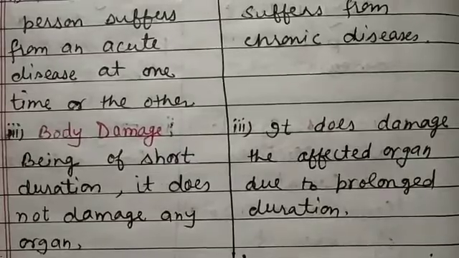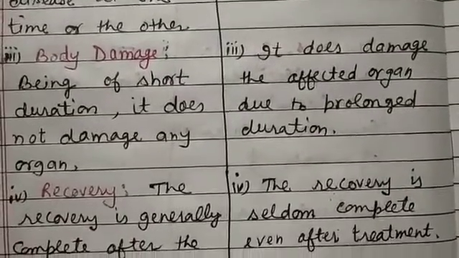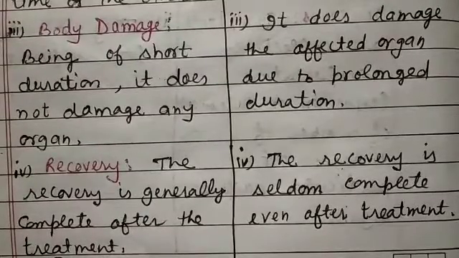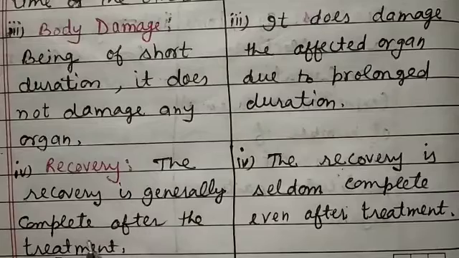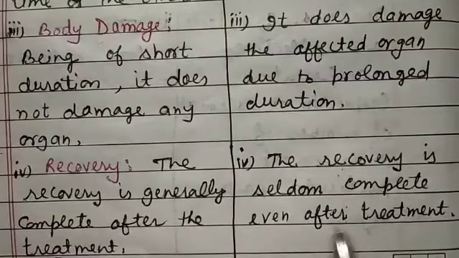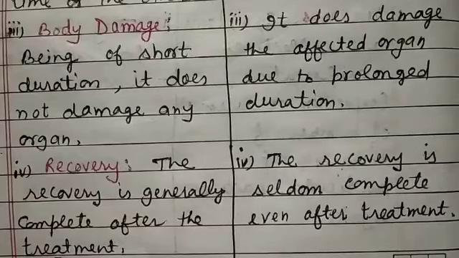The next point of difference is recovery. The recovery is generally complete after treatment in case of acute disease, and in case of chronic disease, the recovery is seldom complete even after treatment.